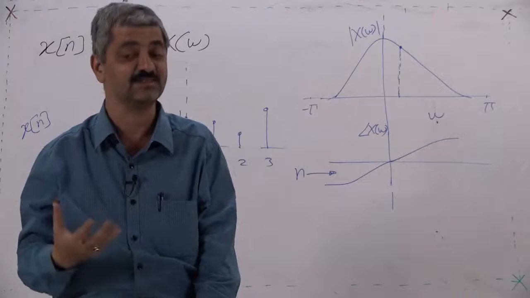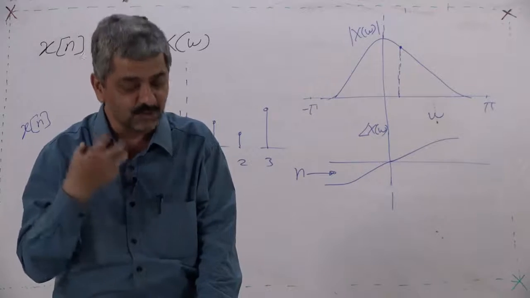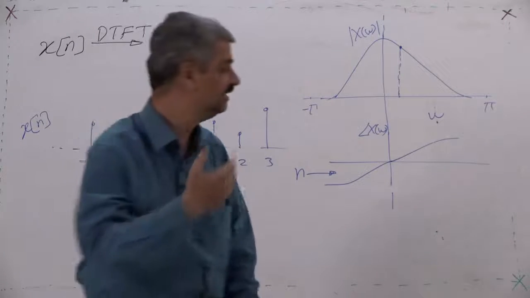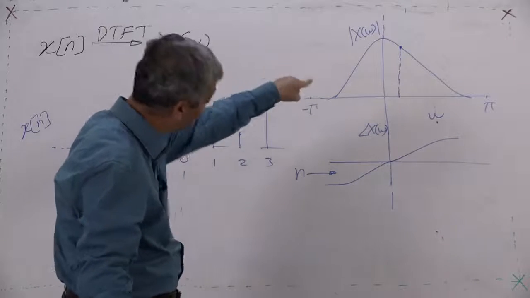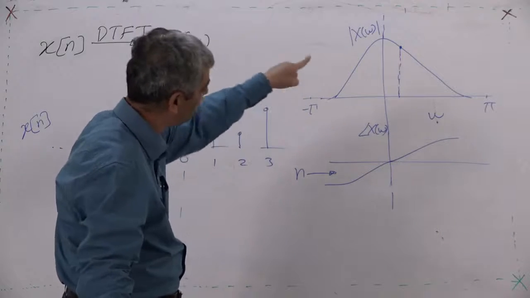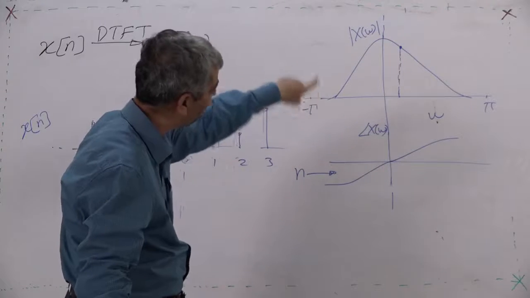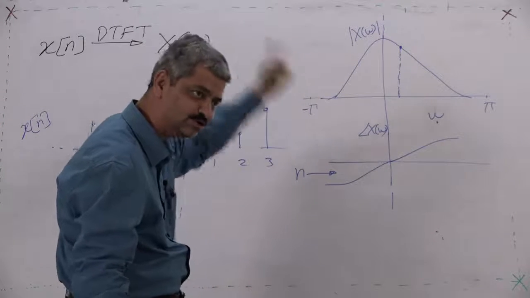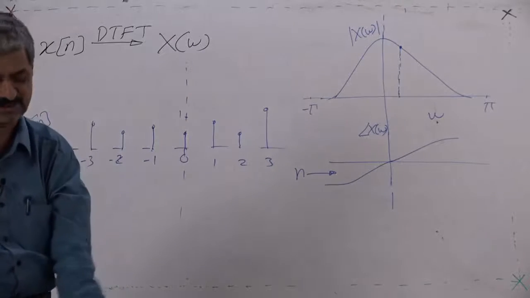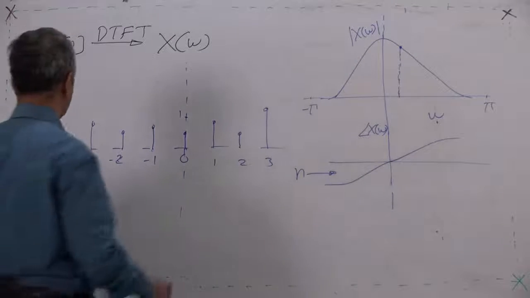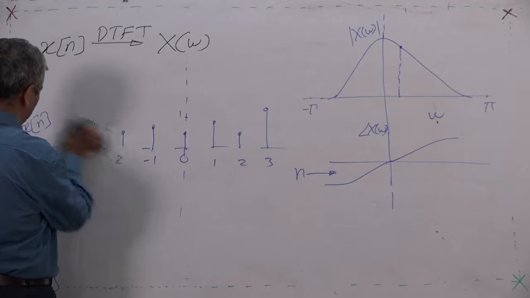Only thing is that information is converted in such a form. So, here you get direct sample values. Here you get some value for every omega, but what that value corresponds to, that is what I am trying to insist upon, and I am sure that you will understand it slowly. It may take some time. So, let us not be impatient.